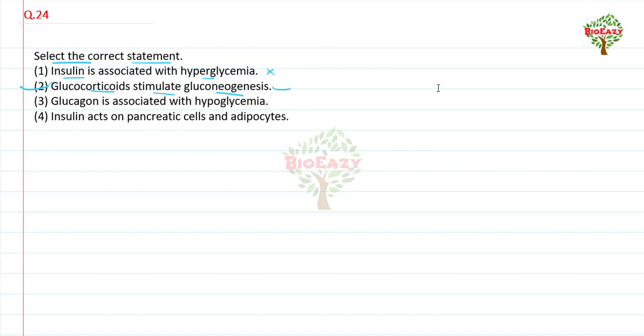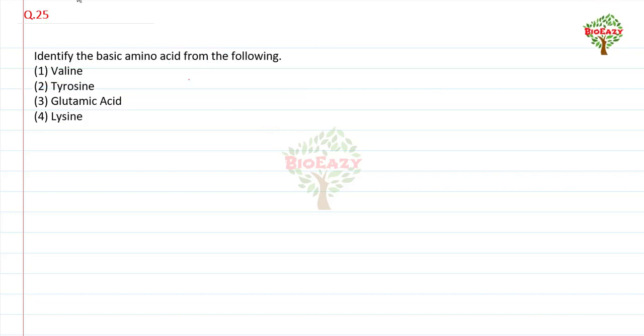Number 3, glucagon is associated with hypoglycemia, no. Number 4, insulin acts on pancreatic cells and adipocyte, no. So the right option is number 2, glucocorticoids stimulate gluconeogenesis.